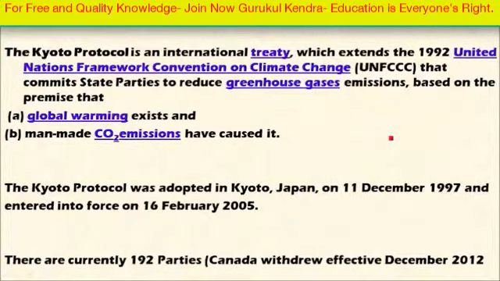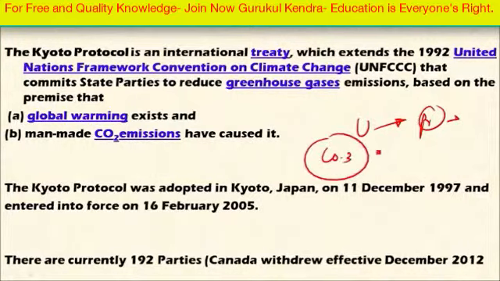As we know from our previous video, UNFCCC is an international convention that is aimed to reduce global greenhouse gas emission into the atmosphere. It is not a legally binding convention, and it provides only a framework for the member countries to agree upon a protocol that puts binding limits on the member countries to reduce greenhouse gas emissions. So, in the third Conference of Parties of UNFCCC, this Kyoto Protocol was adopted. This Kyoto Protocol then sets the binding limit on the member countries to reduce global greenhouse gas emissions.